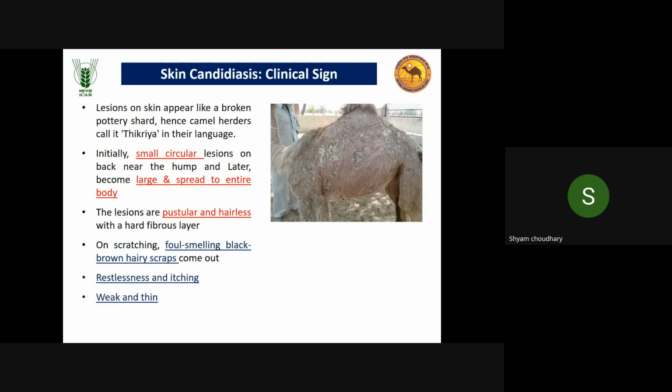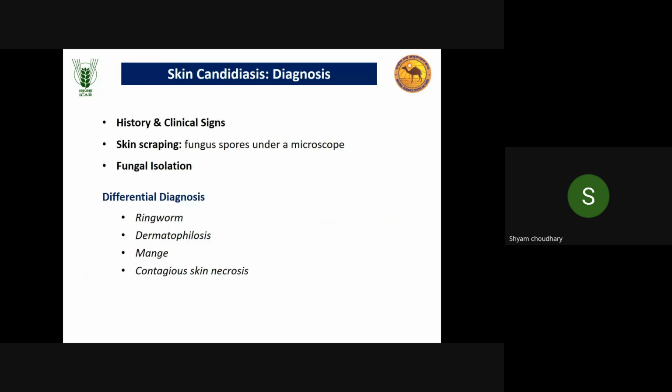You can see small circular lesions, white, pustular, and hairless. A hide fibrous layer will develop in chronic conditions. When we scratch these lesions, foul smelling, black, brown, hairy scrap comes out. The calf will remain restless and itching, and becomes weak and thin due to anorexia and continuous itching. Diagnosis is based on history, clinical signs, skin scraping, and fungal isolation. These are the most common methods.